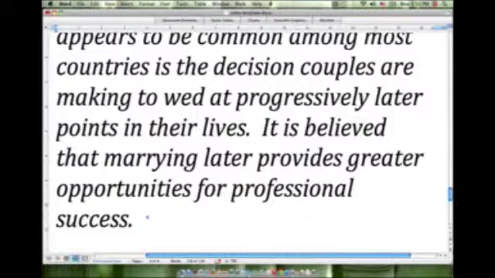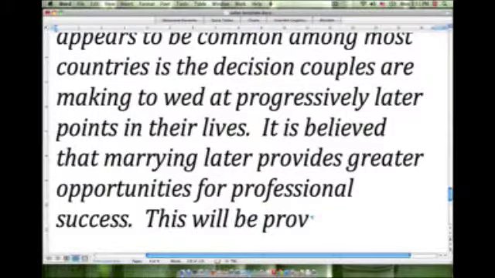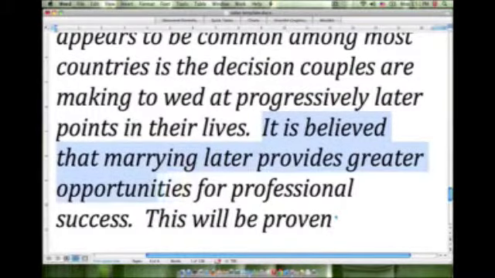So let's see, we could start with something like, this will be proven. Now I'll just point out, for 1 second, the word this, what does this refer to? It refers to this thesis, this idea.